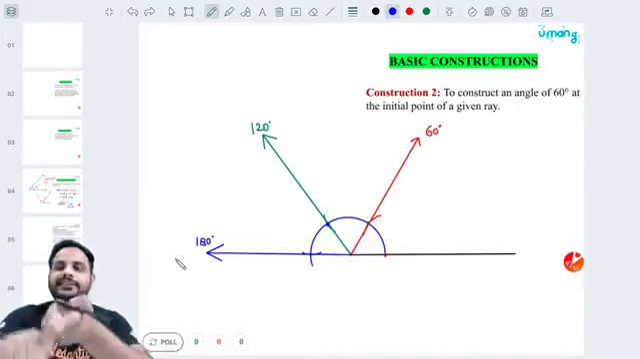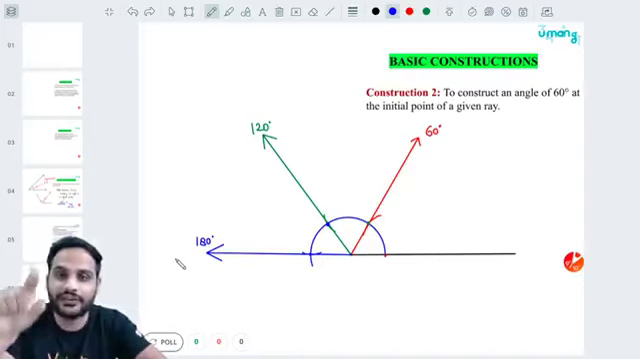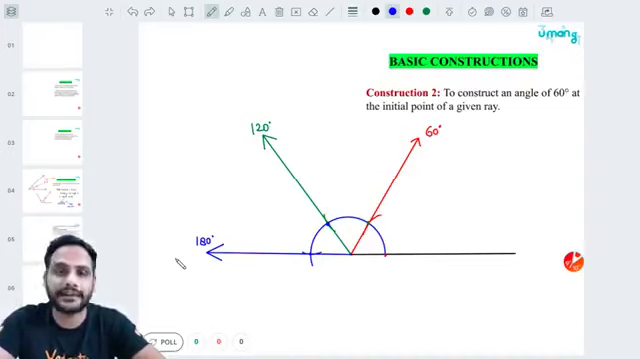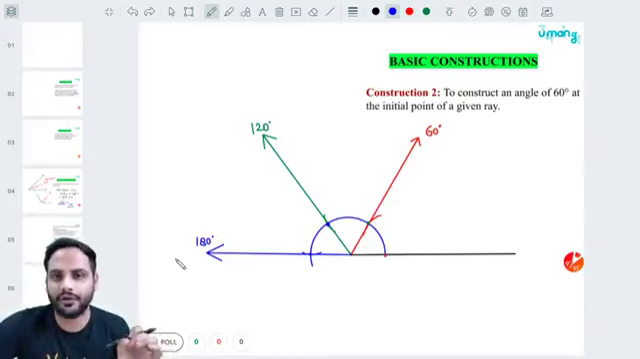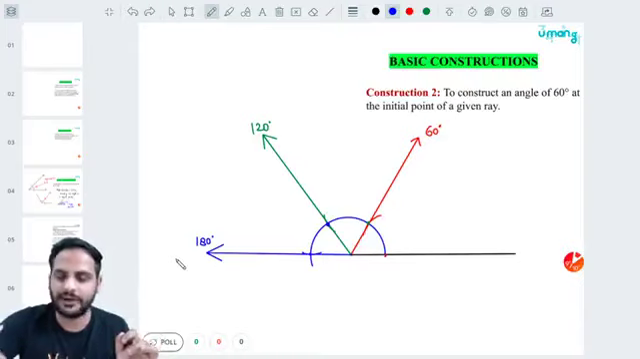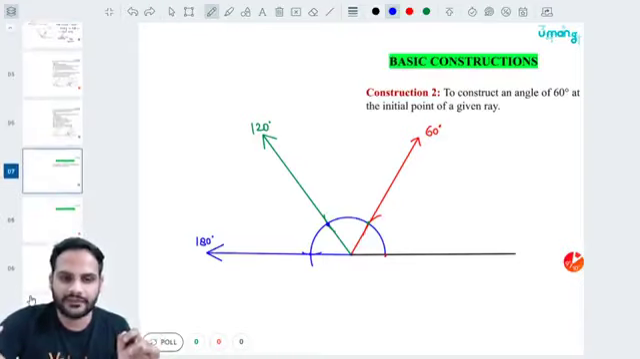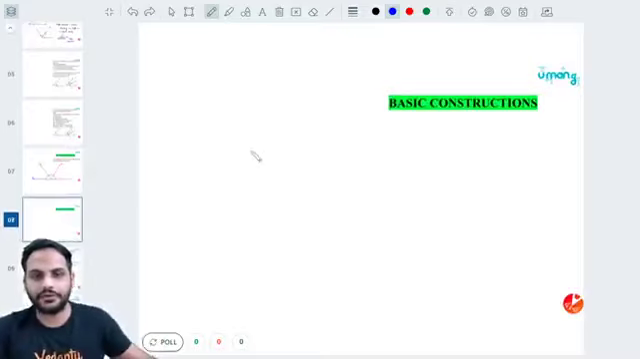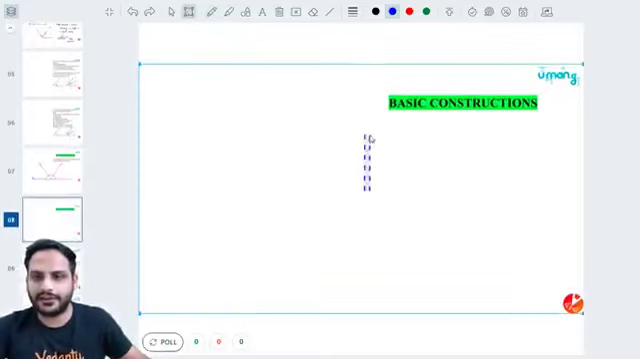Now, using this knowledge and the knowledge of angle bisector, we can draw many other angles. Mostly we can draw all those angles which are a multiple of 15 degrees. So how do you draw all those angles? Let us understand this part.